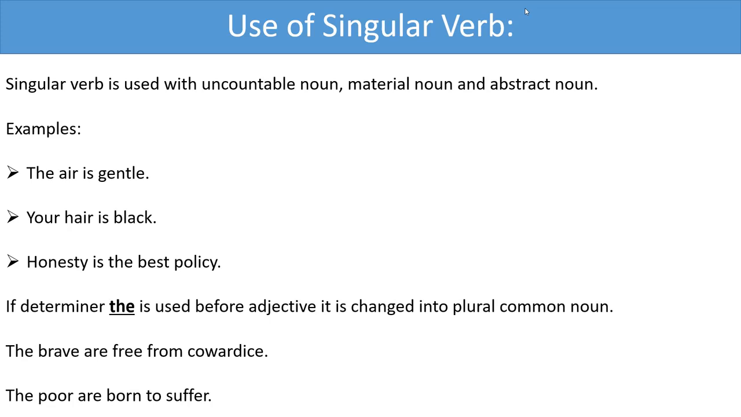So you have to use are instead of is if the is used before the adjective. Here brave is the adjective and we use the before adjective, so it has become the common noun as a whole. All the brave are meant here, so you have to use are here. Like that, the poor means the poor people as a whole, and it becomes the plural common noun, so you have to put are here instead of is. Dear students, I hope it is clear.